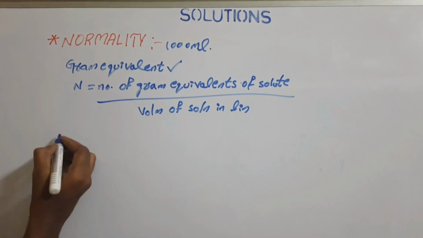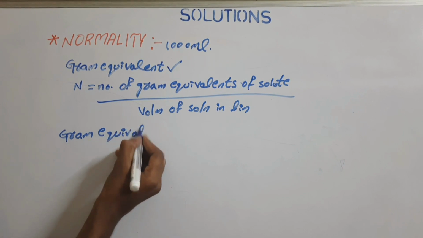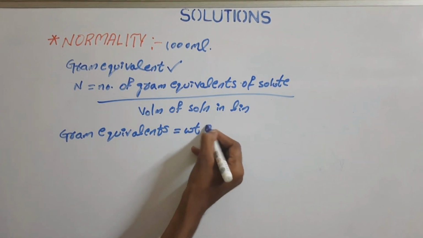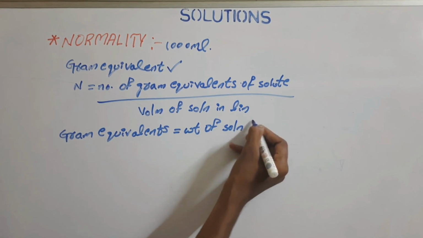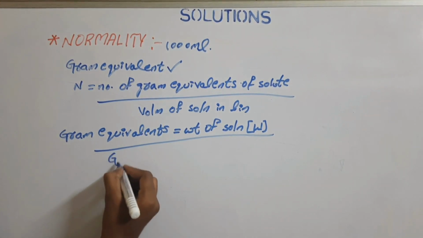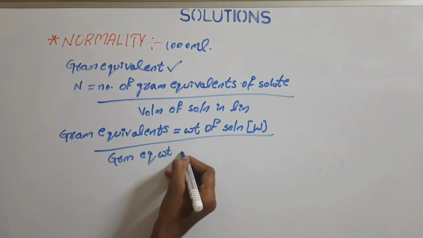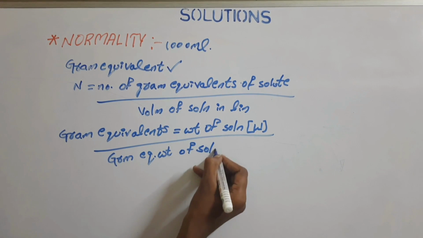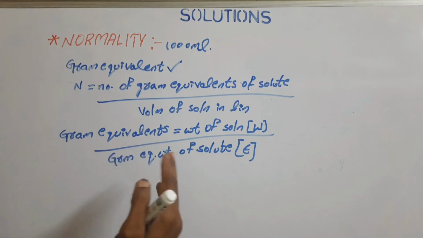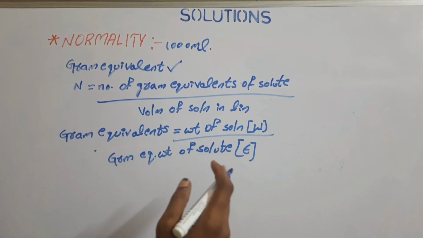And in the same way, if we get to know what is meant by gram equivalence, the gram equivalence is the ratio of the weight of solute, W, to the gram equivalent weight of solute, that is E. So this is how we will calculate the gram equivalence, which is the weight of the solute to that of the gram equivalent of the solute.